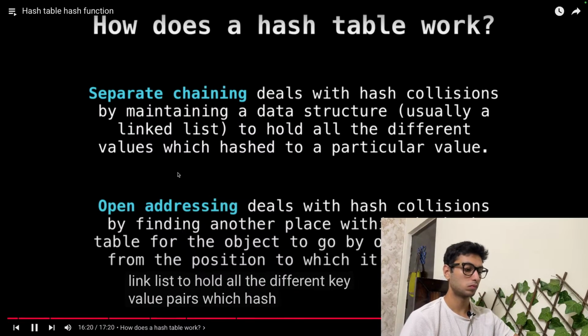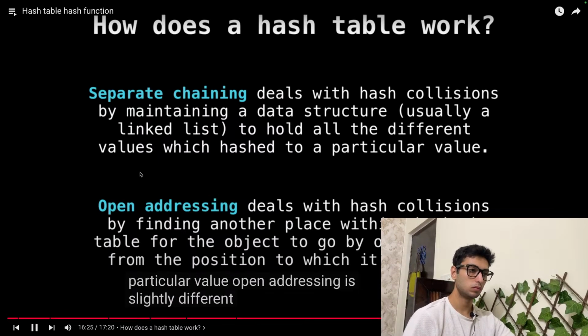all the different key-value pairs which hash to some particular value. Open addressing is slightly different.